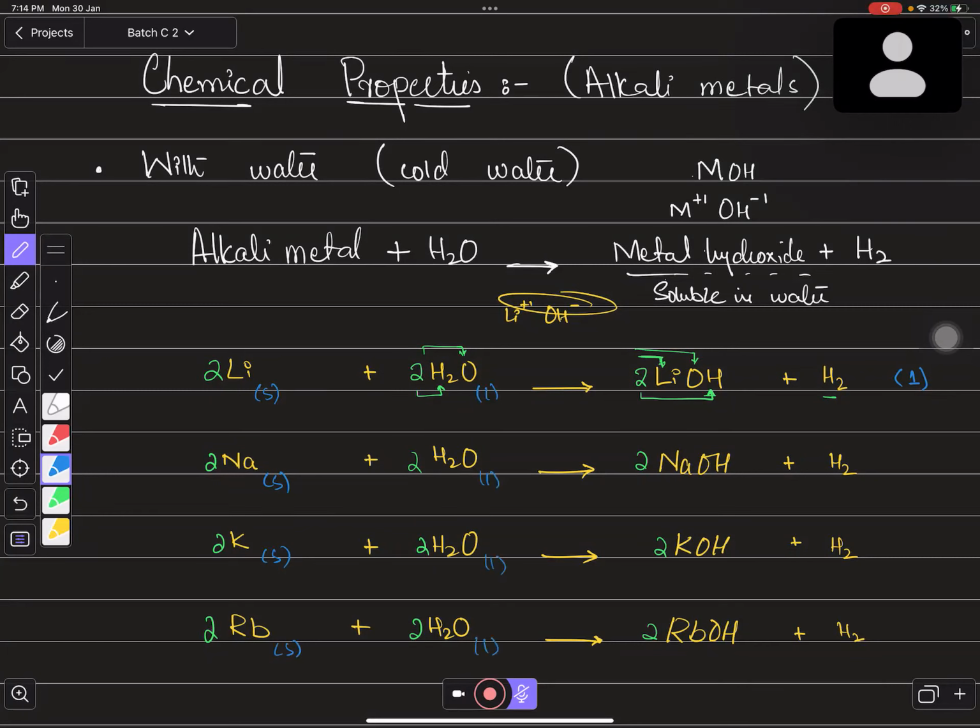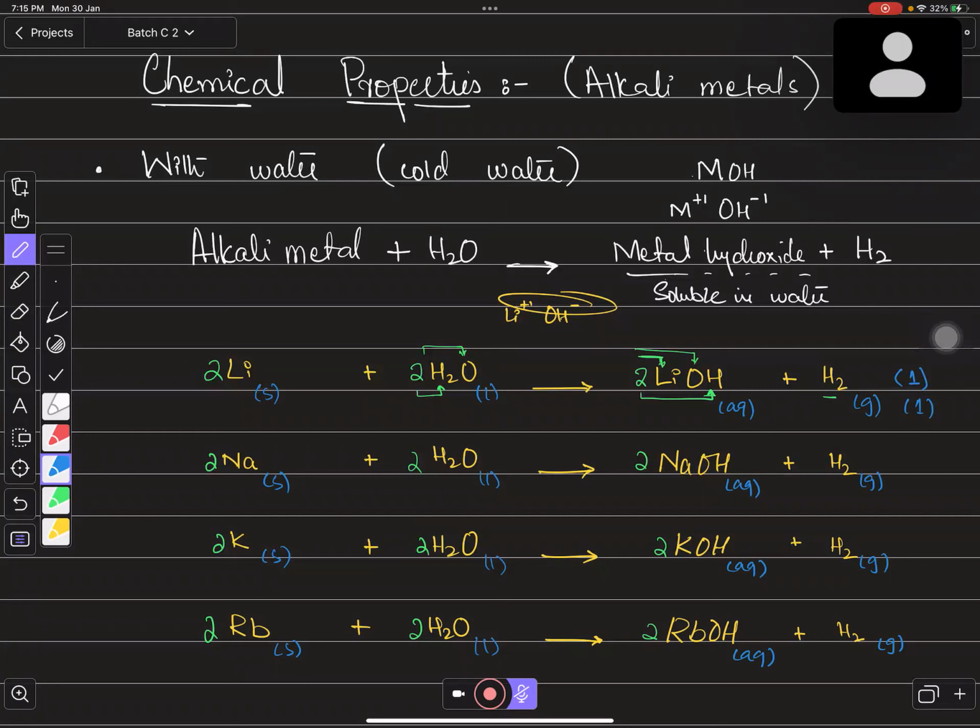And then I told you that all the metals of group 1 hydroxides are always soluble in water, so they are aqueous, right? Yes, sir. And hydrogen is a gas, so you need to place g over here, right? So if you write the correct product with the correct state symbols, you will get 1 more mark over here. So the maximum mark for this equation in the exam can be 2 marks, right?